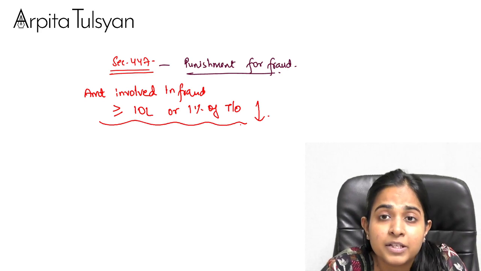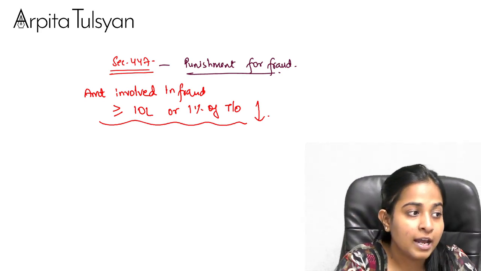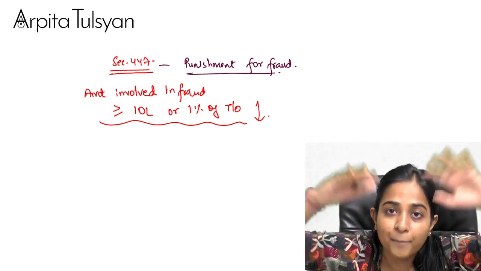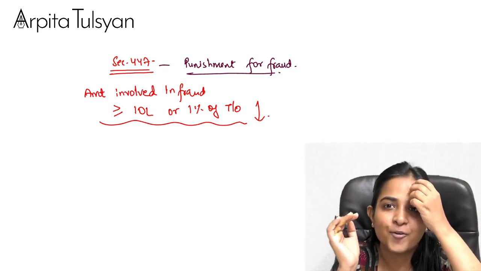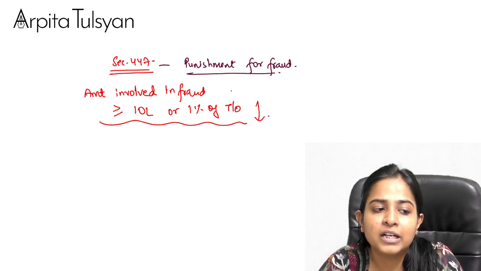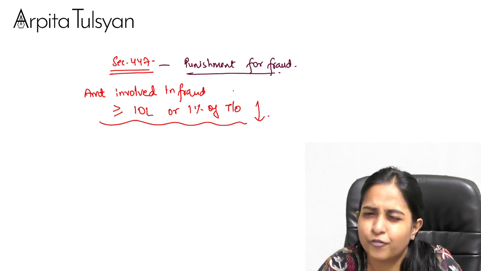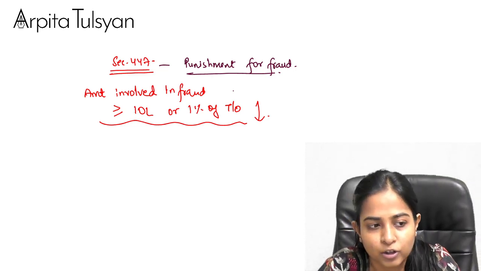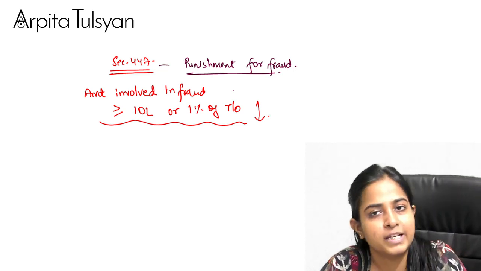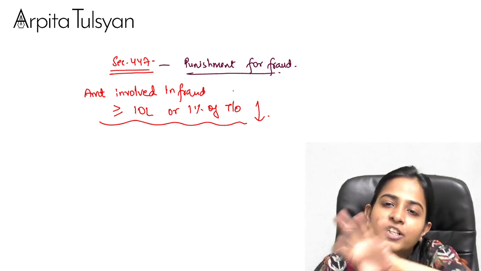If at least this much amount was involved in the fraud, it means you have done a big fraud. Example: the turnover of the company is 1 crore rupees. 1% of 1 crore gives me 1 lakh rupees.